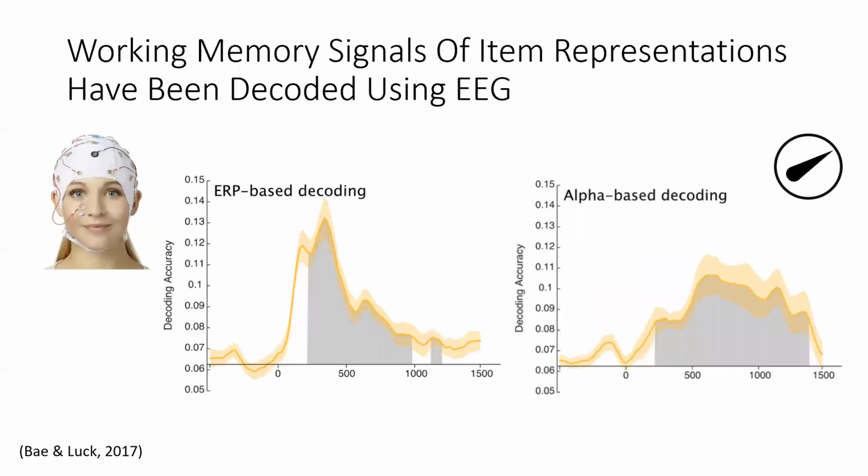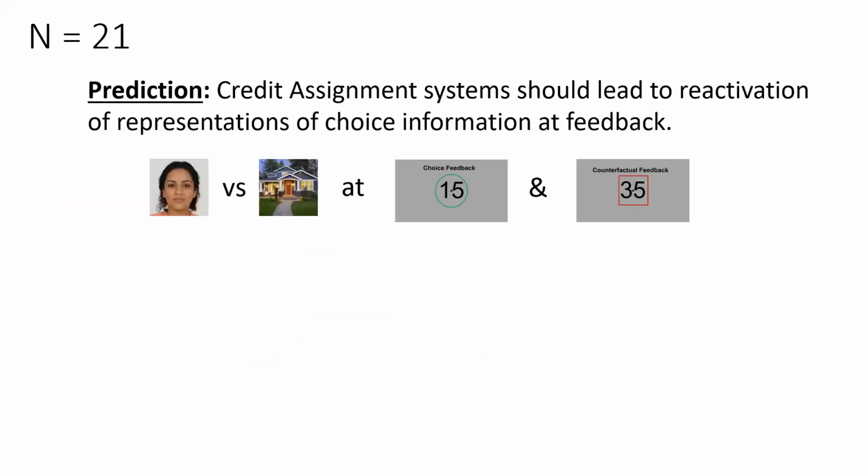We leveraged the use of EEG recording for their high temporal precision and used support vector machines, known as SVMs, to decode the representations of face and house stimuli at different epochs of the study. SVMs have been shown in previous work done by the Luck Lab to be able to readily decode single item representations, in the case of this study, teardrops, using both ERPs and instantaneous alpha band amplitudes.